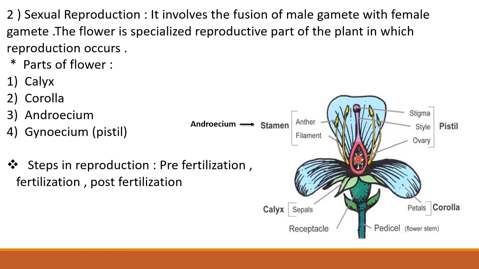So, the flower is the reproductive part of the plant which takes part in the process of reproduction. There are different steps in reproduction. These are pre-fertilization, fertilization, and post-fertilization. So in this session, we have learned about asexual reproduction, and in sexual reproduction, we have seen the detailed structure of the flower. So today we will stop here. In the next session, we will learn about the development of male gametophyte and female gametophyte.